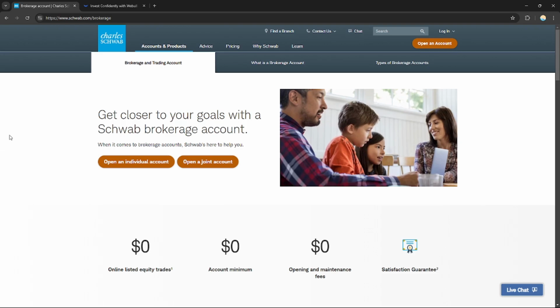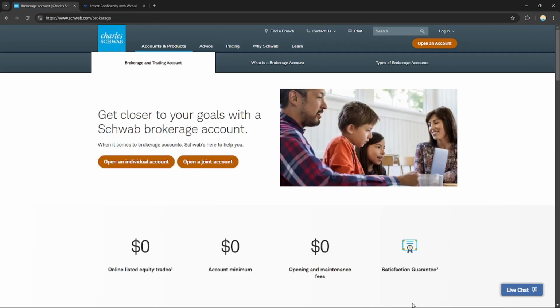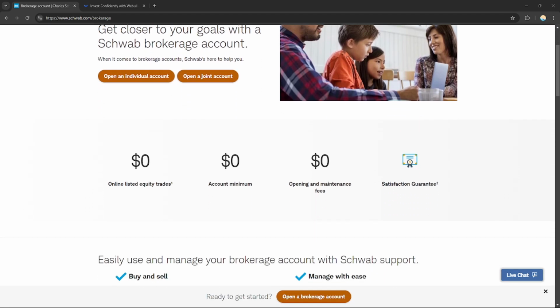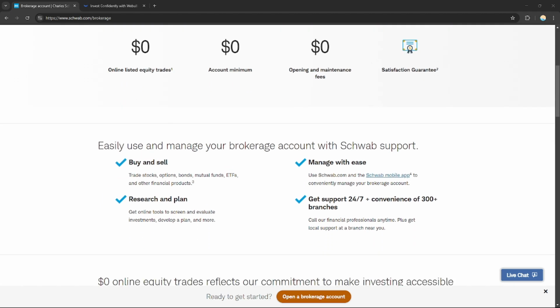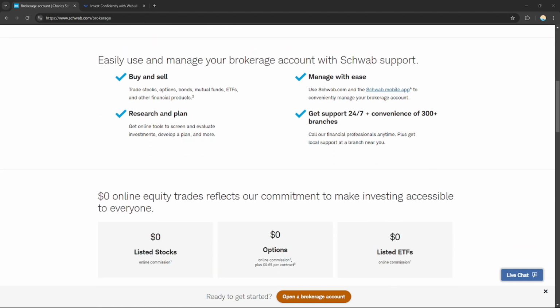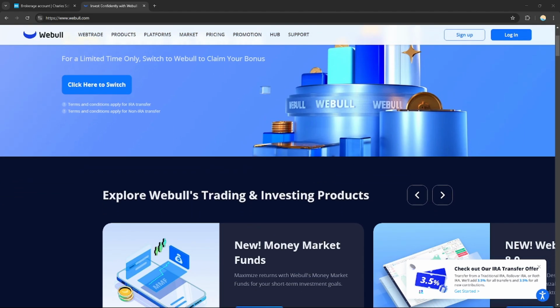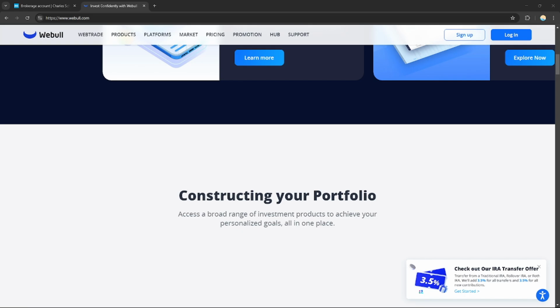Hello everyone, today we're going to compare Charles Schwab and Webull, two leading investment platforms. So Charles Schwab is a comprehensive brokerage firm offering a wide range of investment products, including stocks, ETFs, mutual funds, and retirement accounts with robust research tools and customer service. While Webull is a newer, commission-free trading app that focuses on stocks, ETFs, and cryptocurrencies, featuring advanced charts and analysis tools, appealing to active traders and tech-savvy investors.